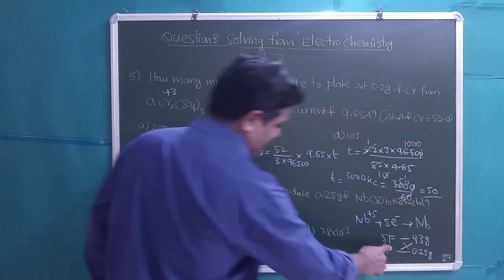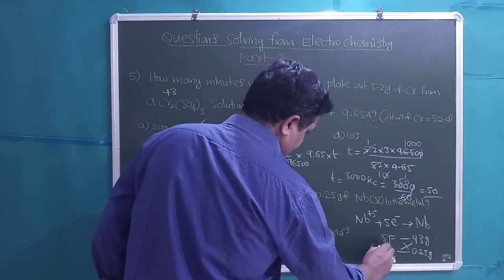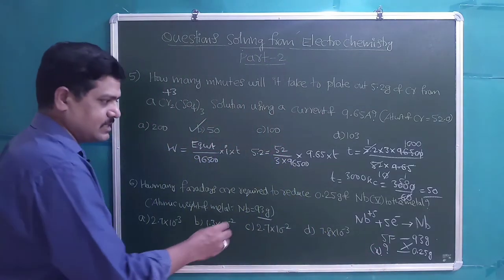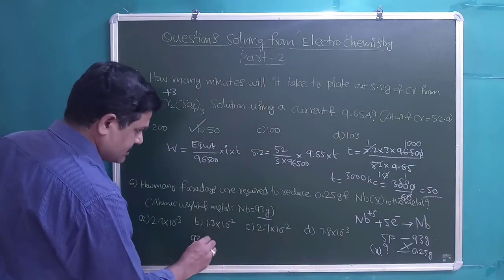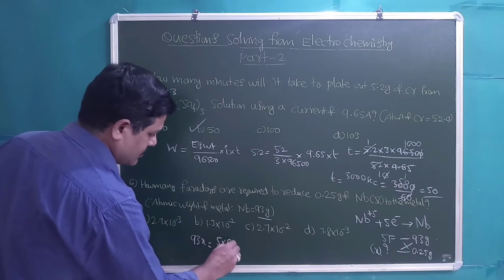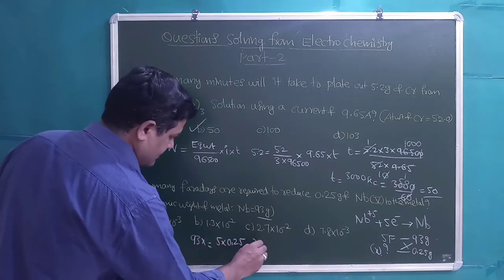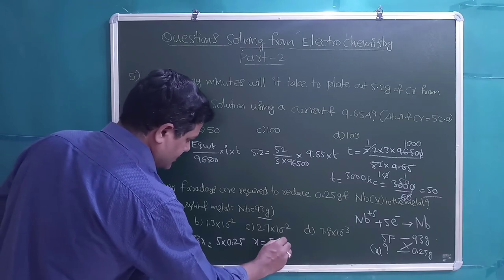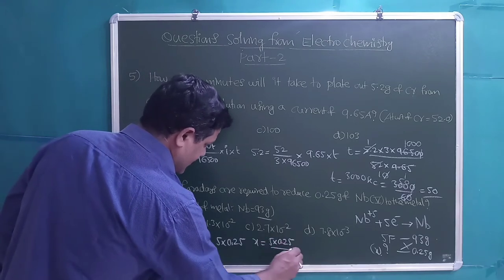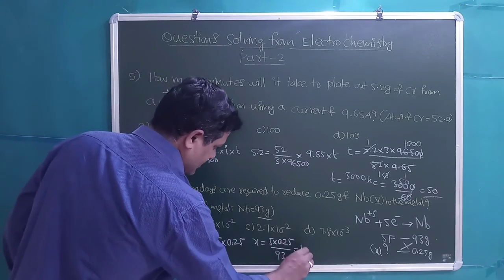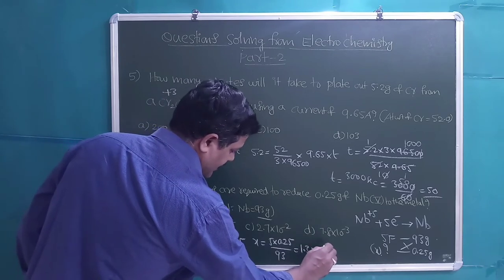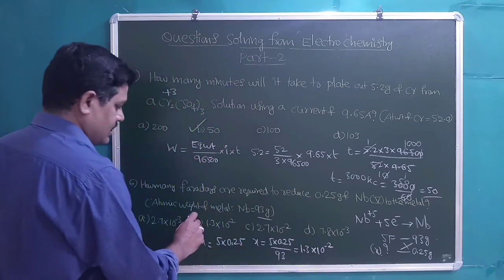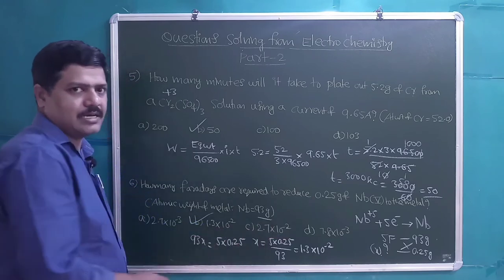Do the cross multiplication. This question mark, how many Faradays? Assume it as X. 93 into X is equal to 5 into 0.25. Then X is equal to 5 into 0.25 divided by 93. Simplify it, you will get 1.3 into 10 power minus 2, which is given in option B. This many Faradays are required.